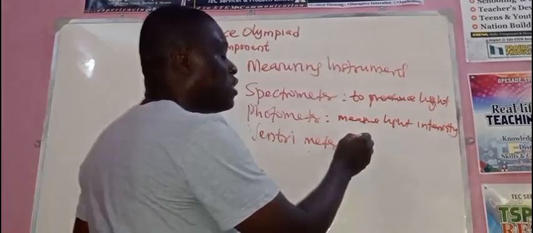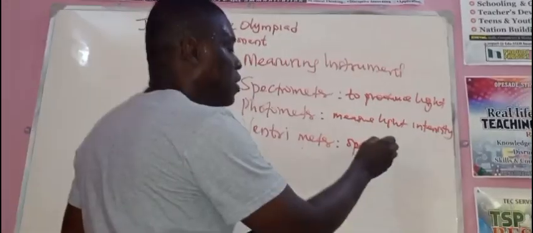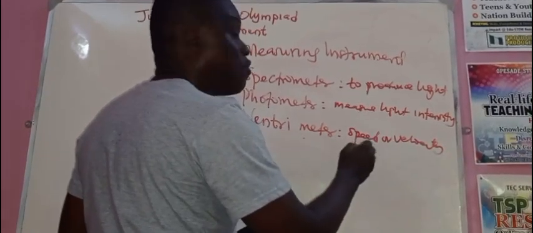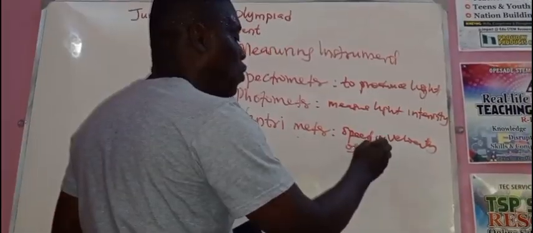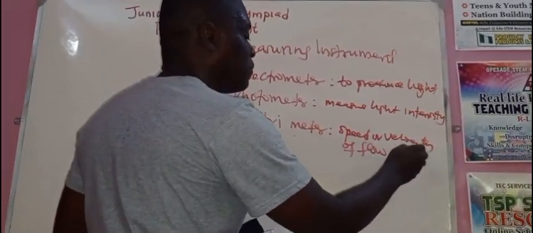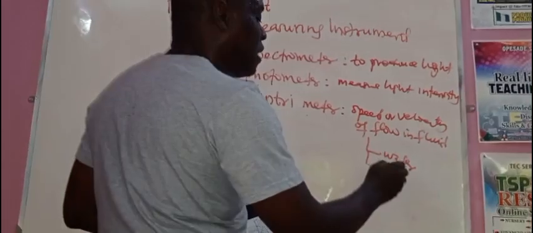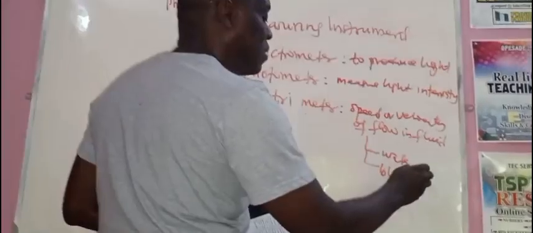Now, ventrimeter. This one is used to measure the speed or velocity of flow in fluid. In this case, fluid can be water, it can be blood that flows in the arteries. Okay? Yes. In our body's circulatory arteries.